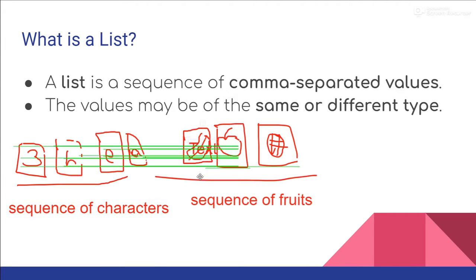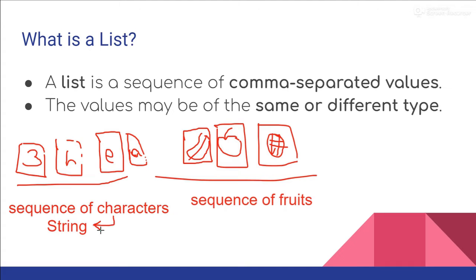Or we can also call this a string. This sequence of characters is also called a string. So string is nothing but a different name for a sequence of characters.